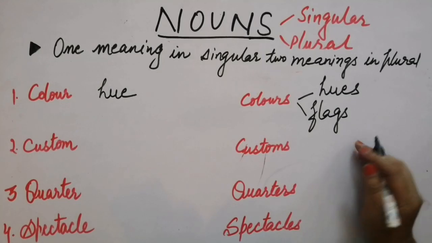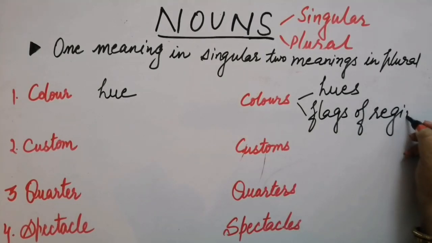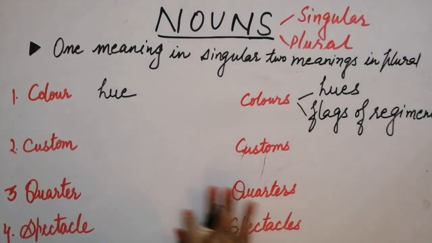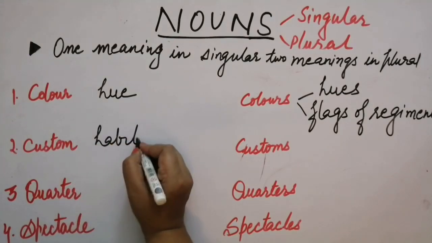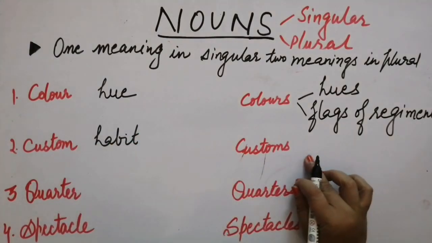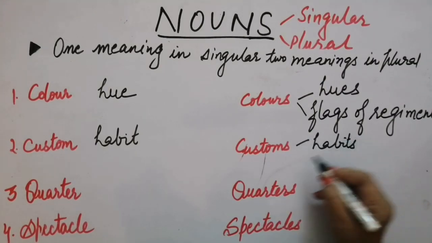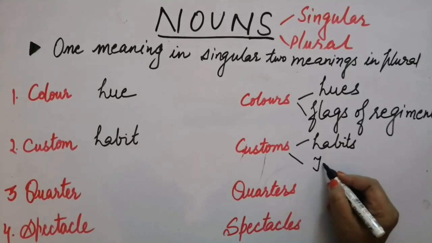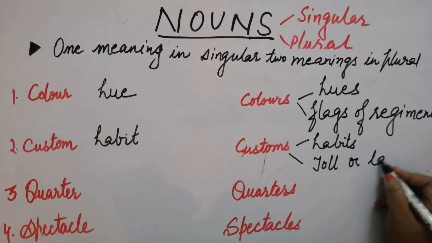Flags of different regiments. Okay, flags of a regiment. Same way custom, its meaning is habit, we all know. In plural also it will have habits, but it represents another one, you know that, toll or tax.